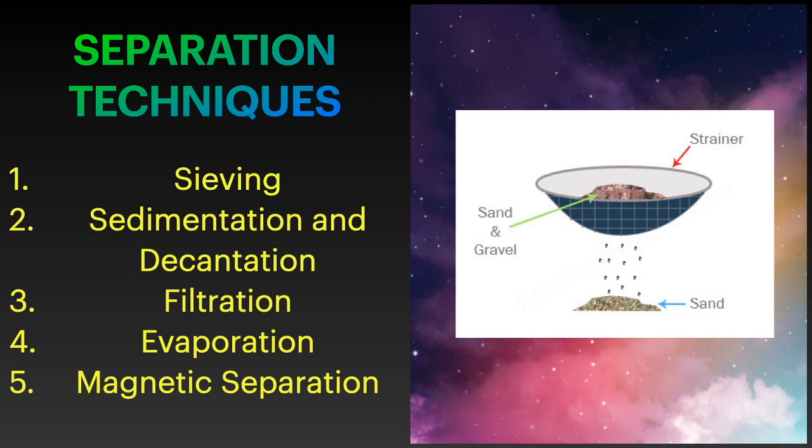For example, you can take the straining of tea in filtration. We all love tea, so straining of tea would be a much better example here. For sedimentation and decantation, you keep rainwater in a beaker and after some time the mud in the water settles in the beaker, and what we have left on the upper side is only the water, so that will be pure water. That is known as sedimentation and decantation.